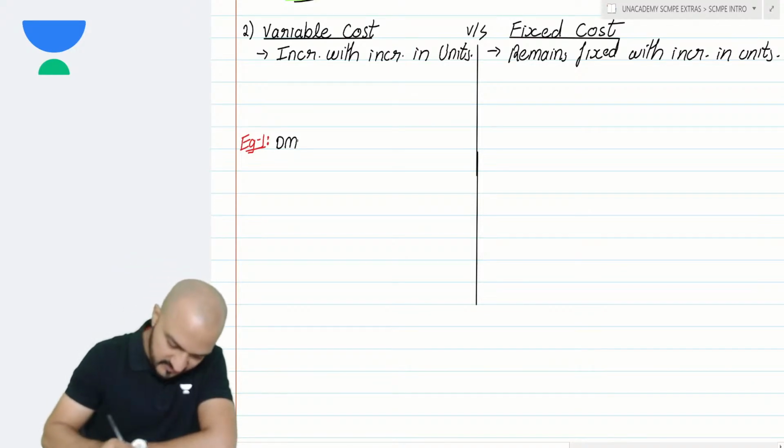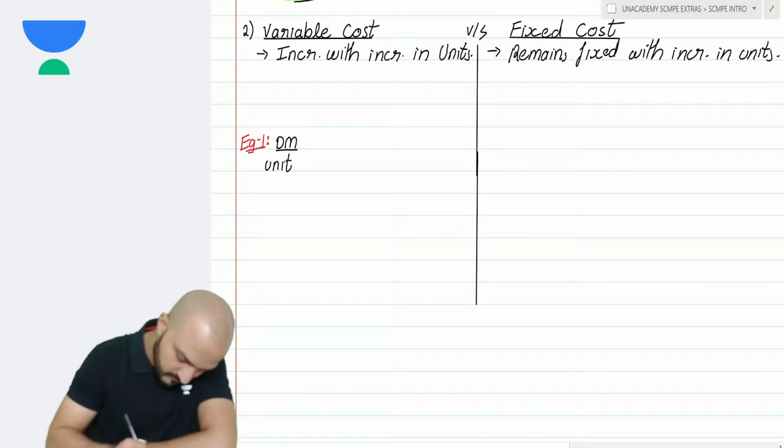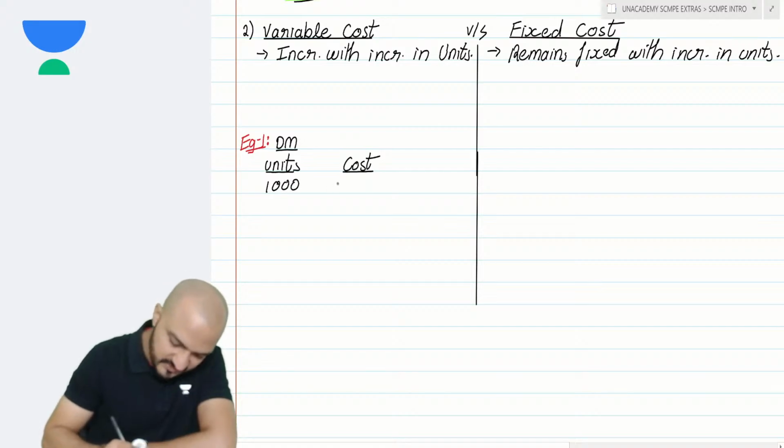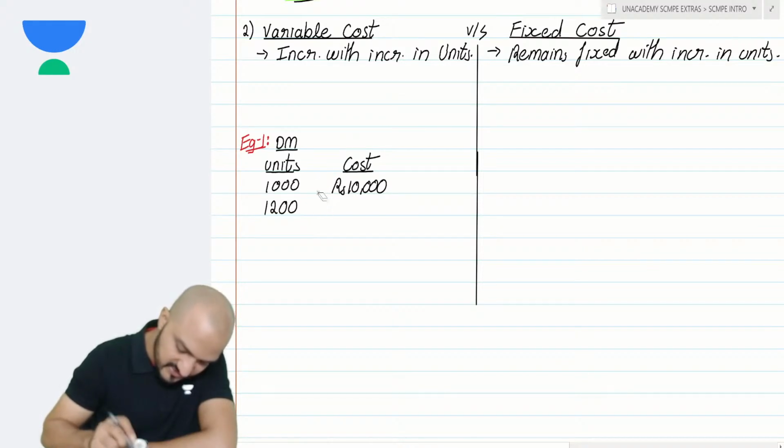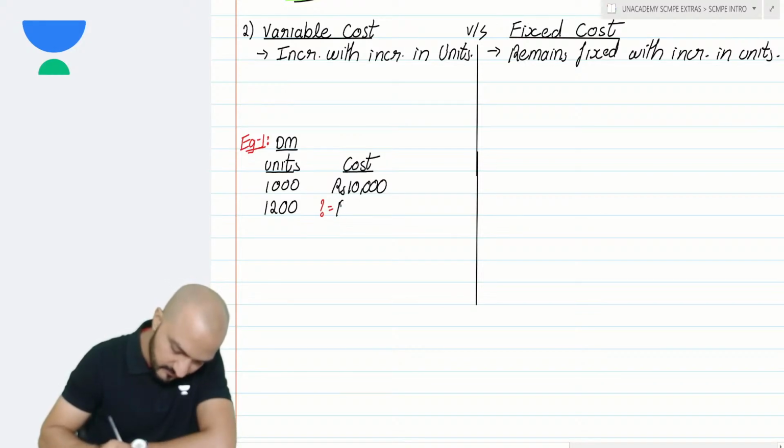Example 1, let's say cost of direct material. Well, in case of my material cost, if I compare units versus cost, let's say if 1000 units material cost is rupees 10,000, then for 1200 units, what shall be material cost? 1000 units material cost is 10,000, then for 1200 units material cost will be 12,000.